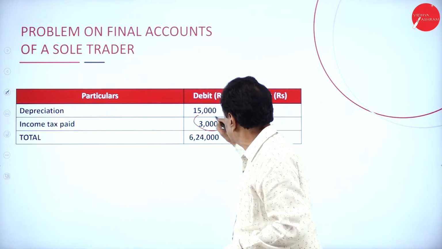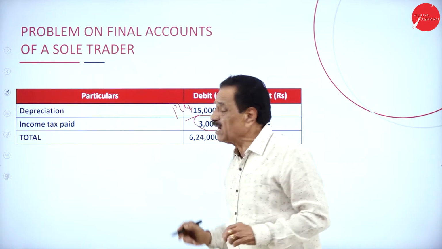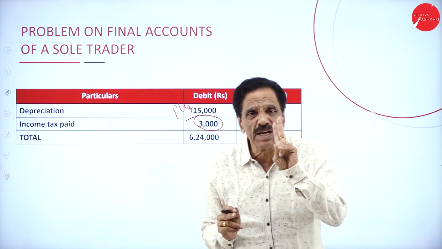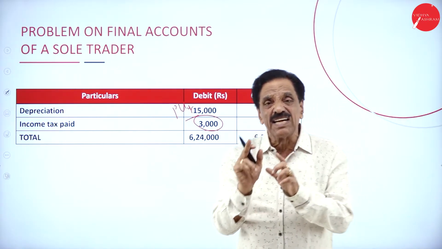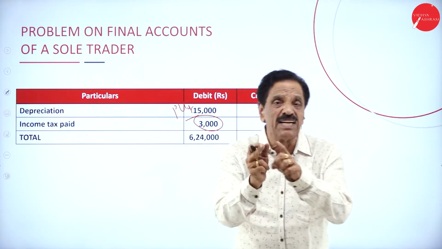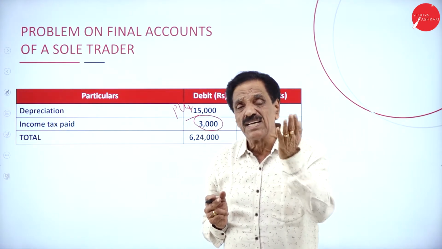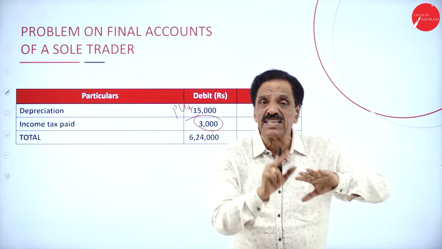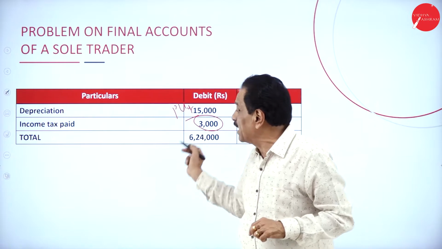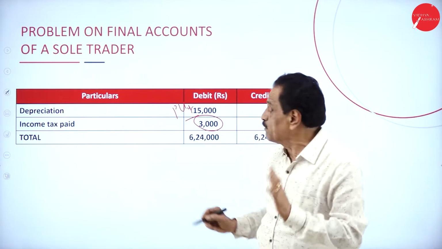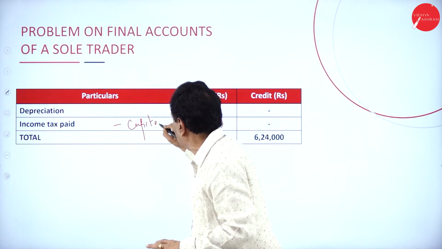Income tax, this is profit and loss account. I will tell you, there are two types of taxes. One is called direct tax, another is called indirect tax. Direct tax is the income tax, indirect is the sales tax. Income tax should be deducted from capital. Don't show it in the profit and loss account.